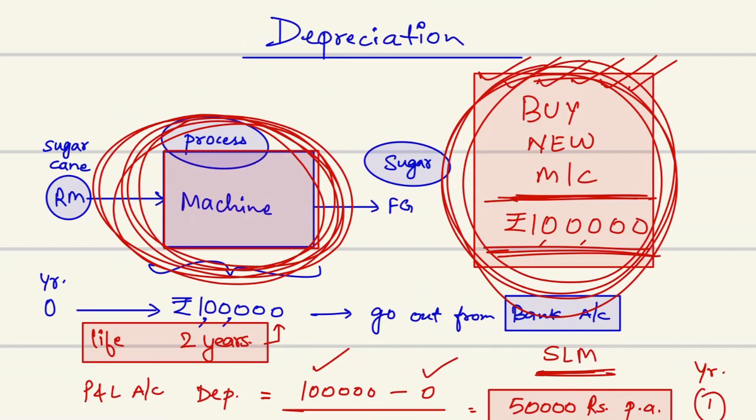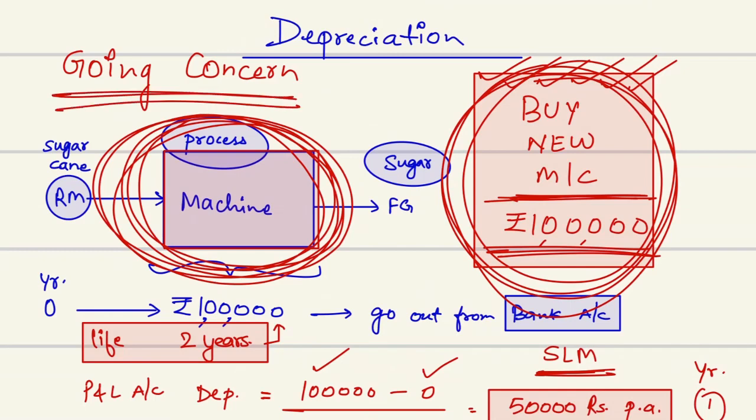Now, sir, why are we making a provision for buying the new machinery? Because we say that our business is a going concern. That means it will run for infinite years.